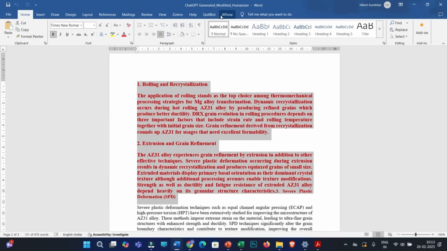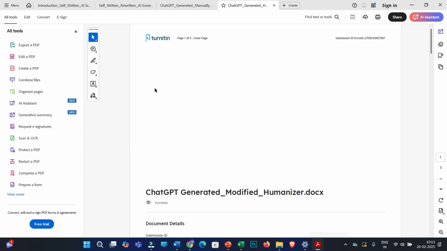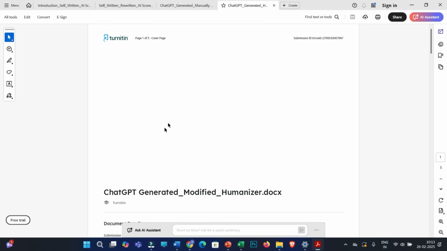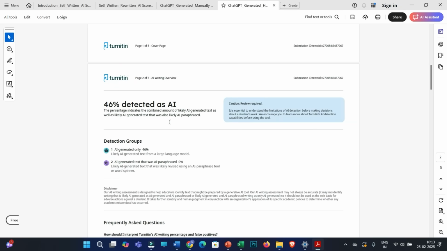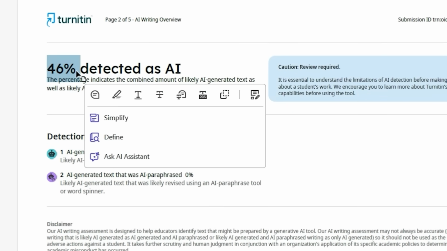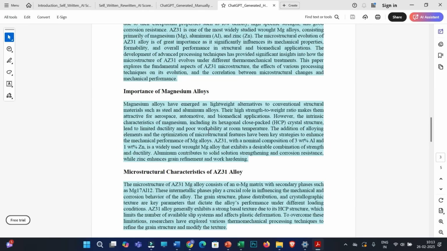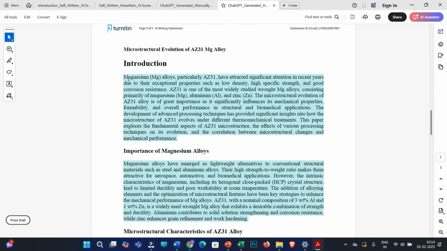And then I checked this file in Turnitin for AI, and this is the AI score report. So the AI score percentage is 46%. So it is not 0%. Why is it so? Let's evaluate. If you are humanizing the entire text, then as I told you, definitely you have to go through all the text, because there is a possibility that the humanizer may change or degrade the quality.